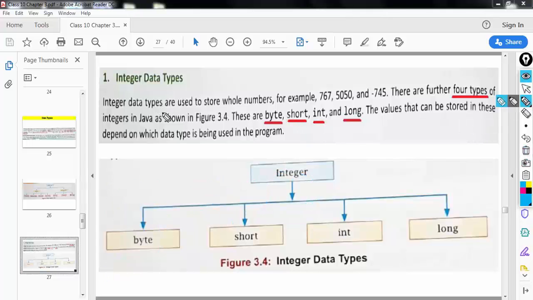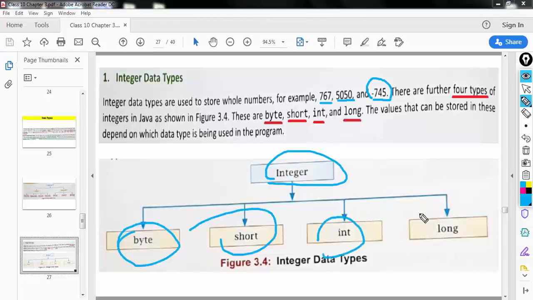Integer data types are used for storing whole numbers such as 767, 5050, minus 745. So either positive or negative whole numbers, right? The integer data type is of four types: byte, short, int, and long. So all these different data types, byte, short, int, and long, represent integers, but their range is different. Okay.